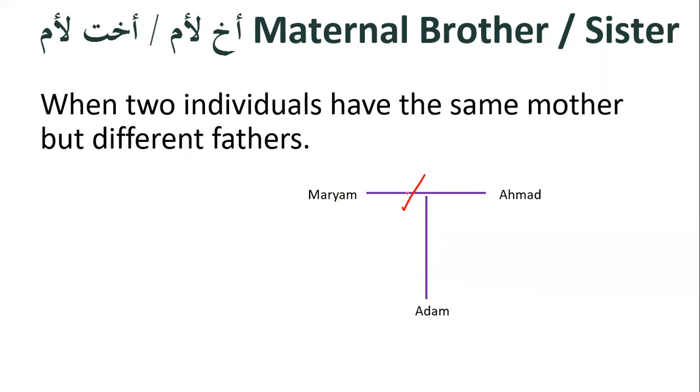So either there's a divorce or the husband passes away. But for whatever reason, the marriage relationship no longer exists. After that, Maryam gets married to Yusuf, and from Yusuf, she has a child called Zayd.